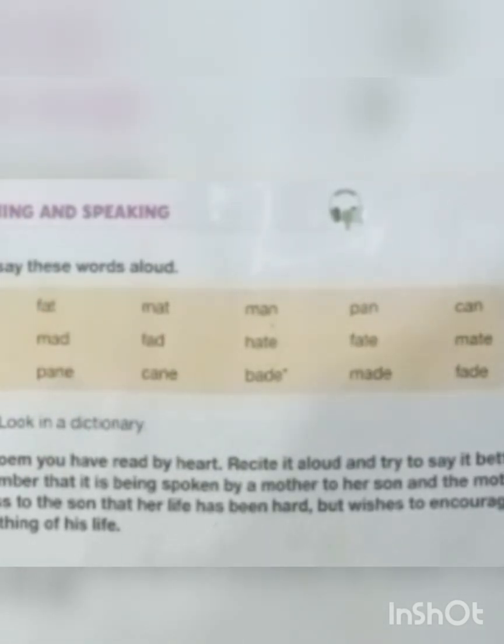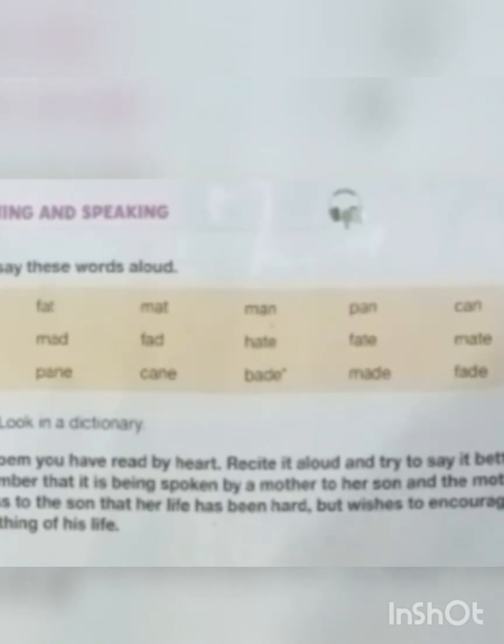But in hat, the sound of letter A is A, but in the other word hate, the sound of letter A is A. So you will notice how the sound gets changed and it becomes a different one. So the words are with the same letters but different sounds and different meanings. So listen to the words carefully and then look them up in the dictionary.